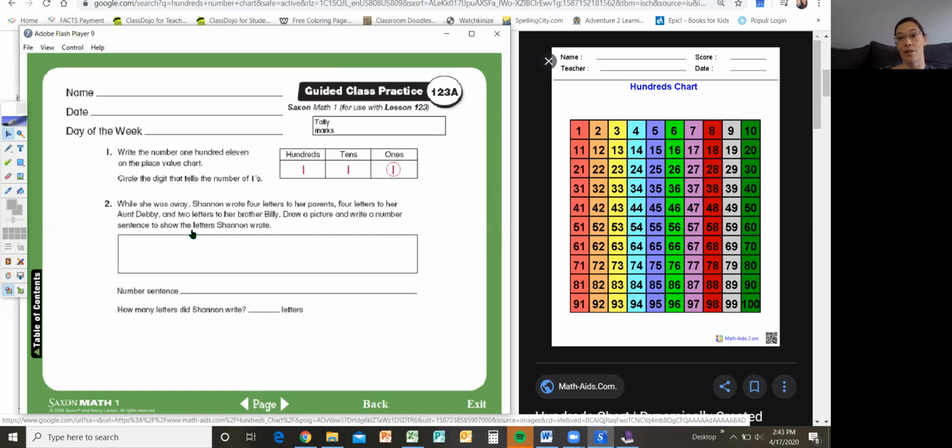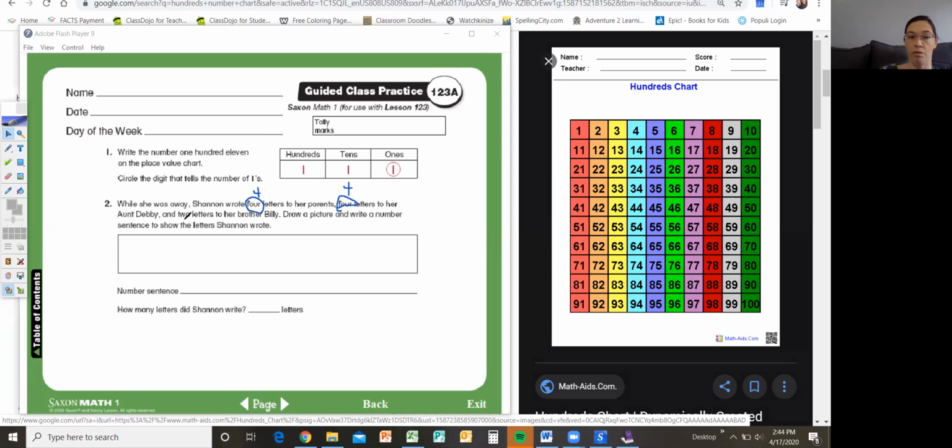This story is interesting, and we haven't done one quite like it before, so don't get tricked up here. While she was away, Shannon wrote 4 letters, and I would circle that. I'll go ahead and do that now. I'll circle that and write the number 4 above it, because I think that's important. She wrote 4 letters to her parents, 4 letters to her Aunt Debbie, and 2 letters to her brother Billy.